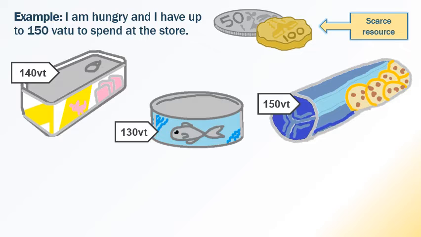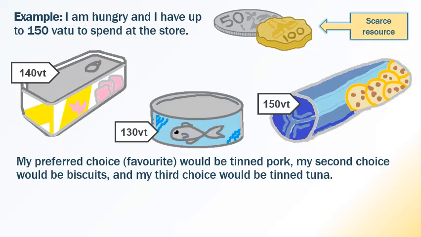There's tinned pork, there's tinned tuna, and there's biscuits, all for no more than 150 Vanuatu each. My preferred choice, the thing I like most, is the tinned pork. My second choice, the thing I like second, is the biscuits. And my third choice, the one I don't like very much, is the tinned tuna. So obviously, I'm going to choose the tinned pork.